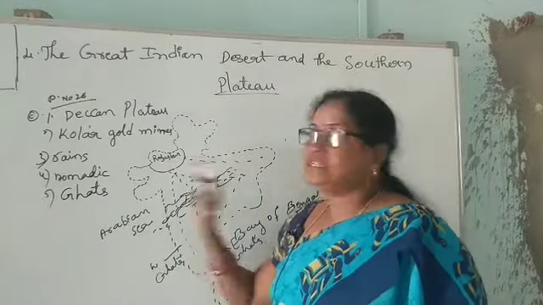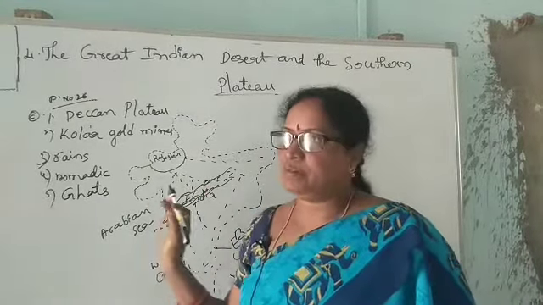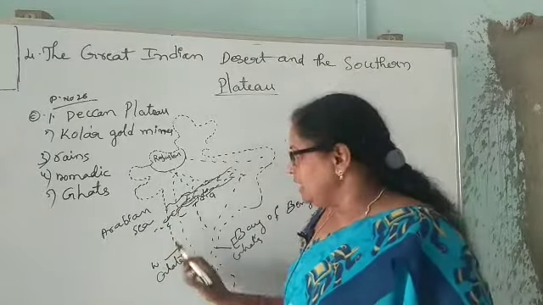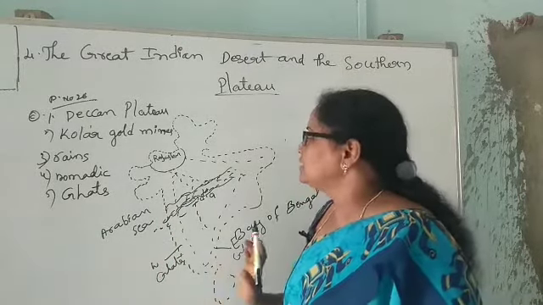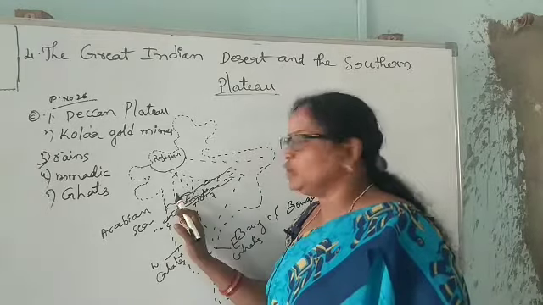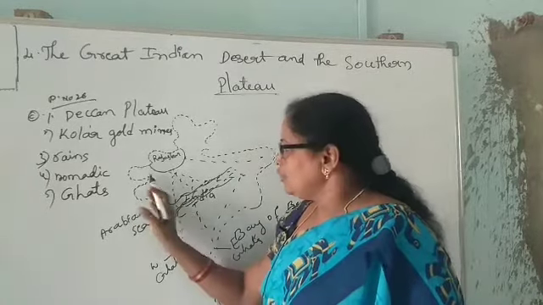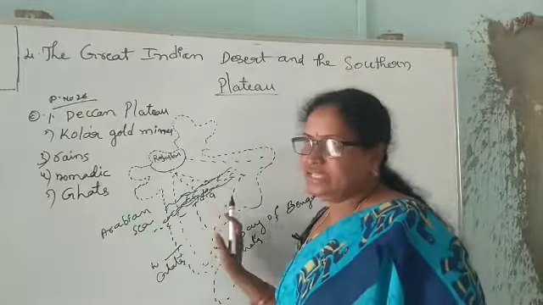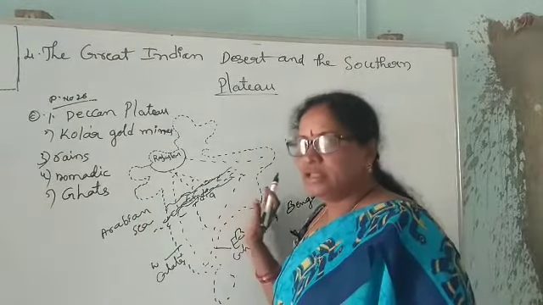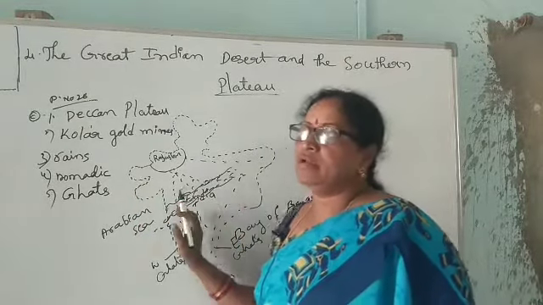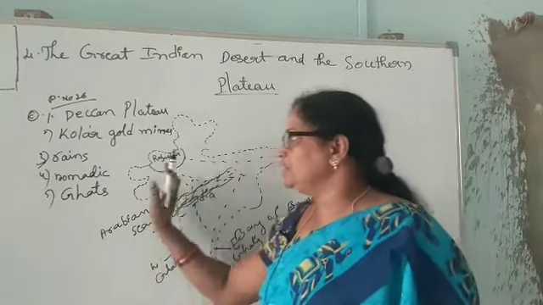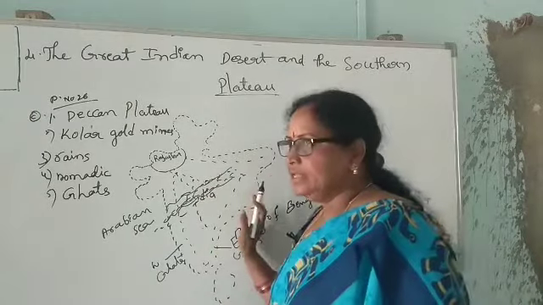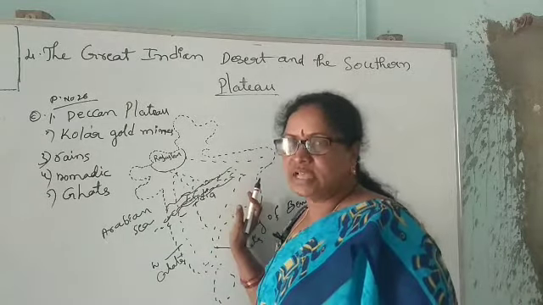Okay children, the southern plateau is bordered by the hilly region called Ghats, Western Ghats and Eastern Ghats. And so many rivers are flowing from west to east direction. They are joining the Bay of Bengal because the direction of India is just tilted towards the east.